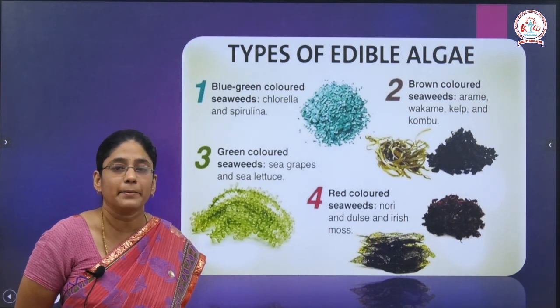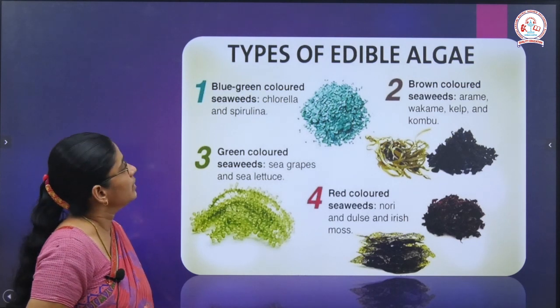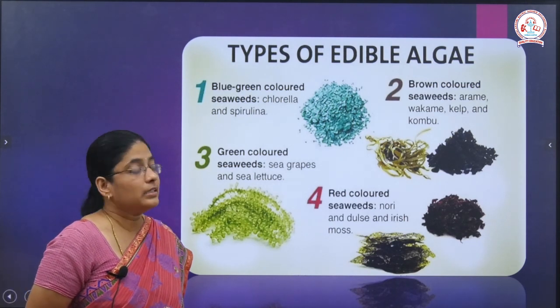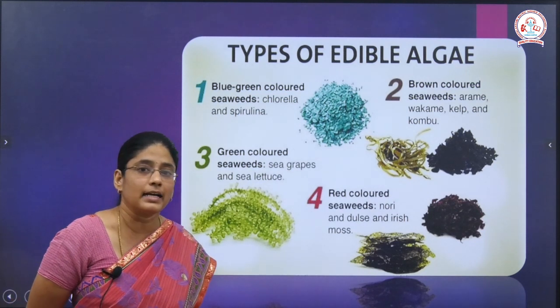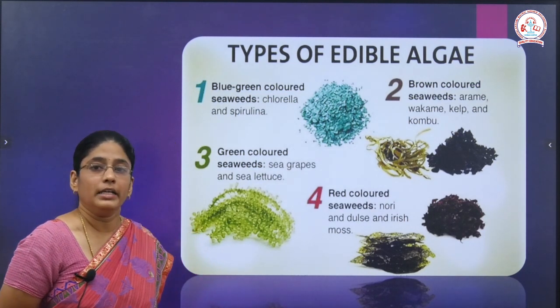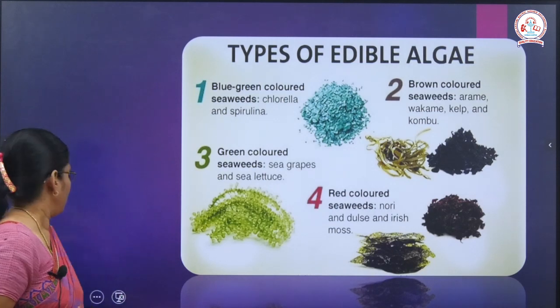So, these are some types of red algae, blue colored, then brown colored. The colors also vary, green colored seaweeds and red colored seaweeds. All these algae are consumed as food in our country and also in western countries.